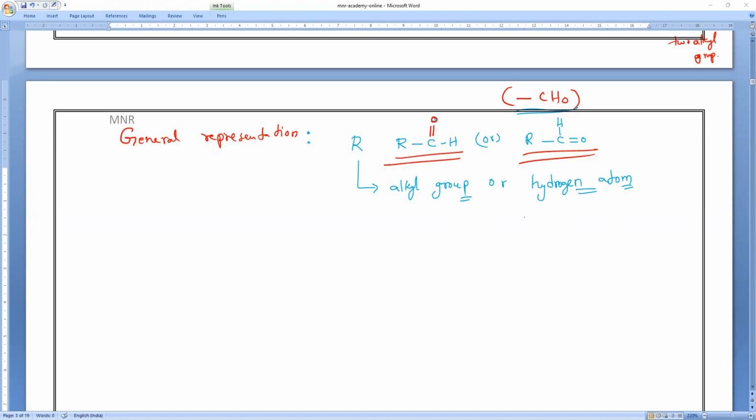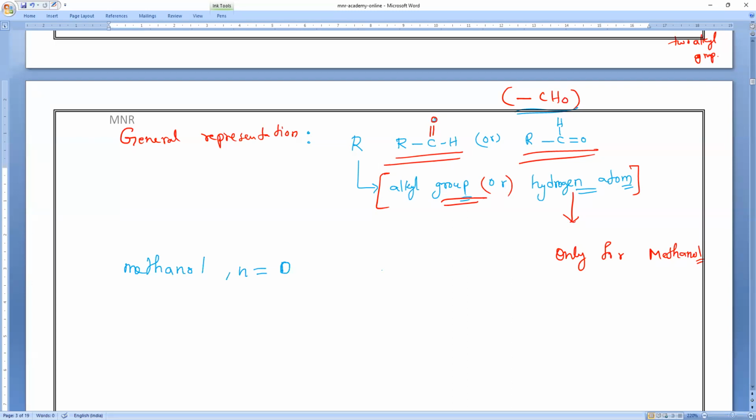Yes, please. Now, sir, there is a confusion for people: then why are you writing alkyl group or hydrogen? Keep in mind, hydrogen is only for methanal. Only for methanal. Please remember, for methanal, basically n is not equal to 1, n is equal to 0. Why, sir, is n equal to 0?